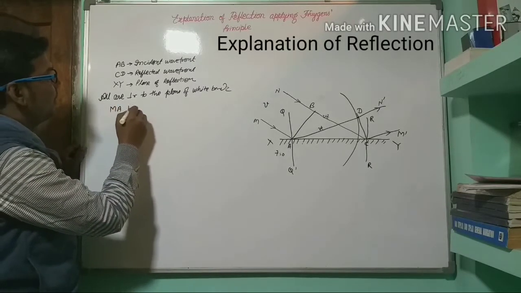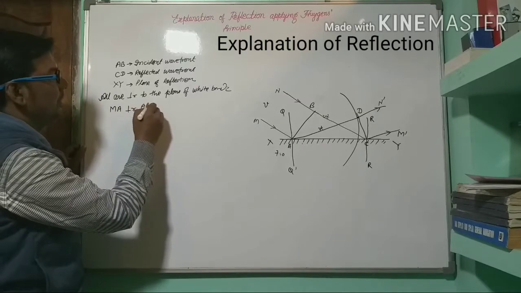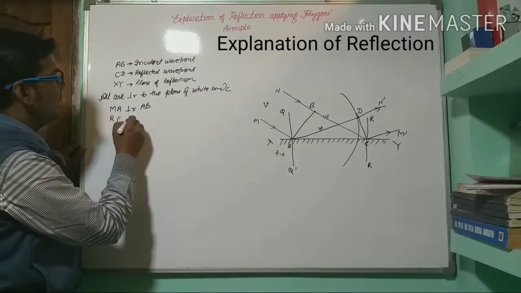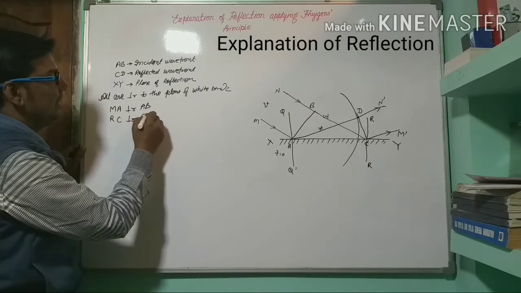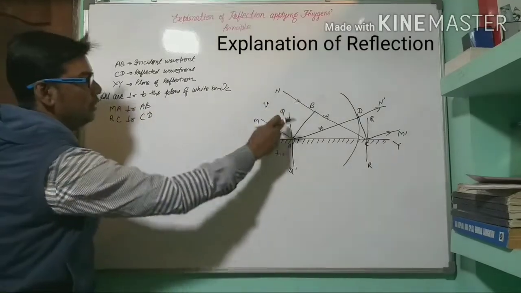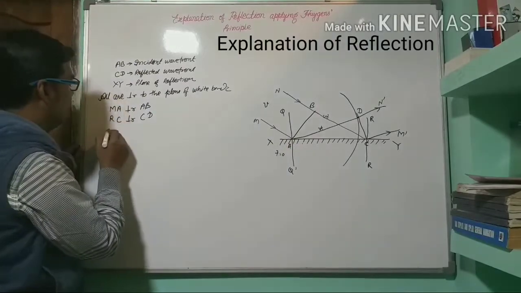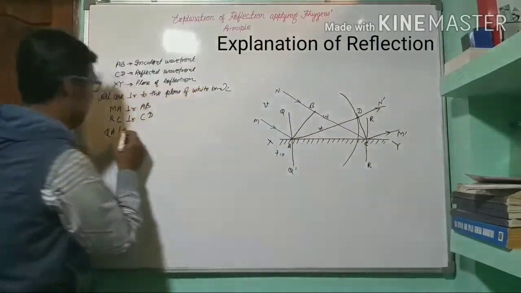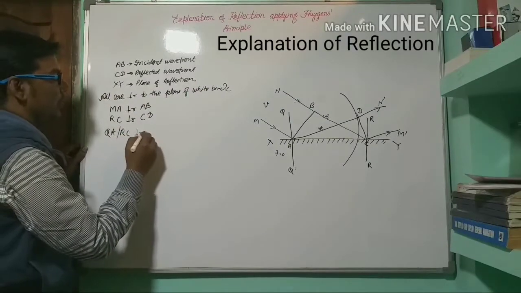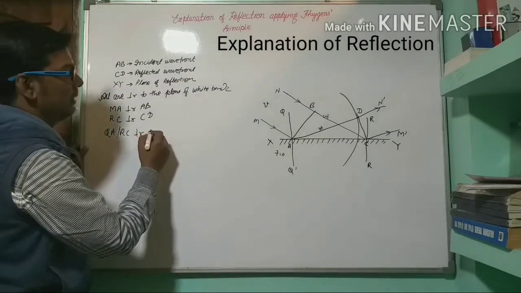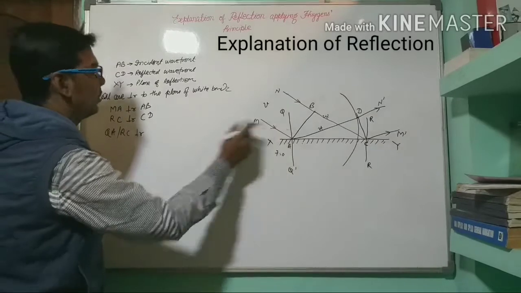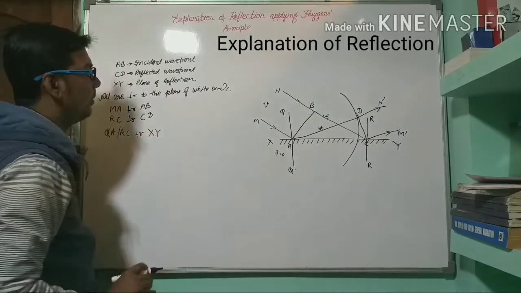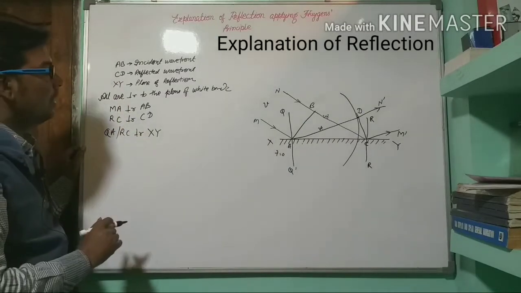Also see, MA is perpendicular to AB. Similarly, RC is perpendicular to CD, and QA as well as RC are perpendicular to XY, the plane of reflection. All are perpendicular.